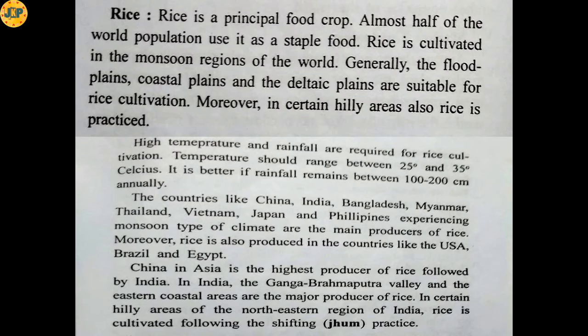In India, the Ganga, Brahmaputra Valley and the eastern coastal areas are the major producers of rice. In certain hilly areas of the northeastern regions of India, rice is cultivated following the shifting or the jhum practice. So not only in the plain region of Assam, but in hilly regions of the northeast also, people cultivate rice by means of shifting cultivation or jhum cultivation.